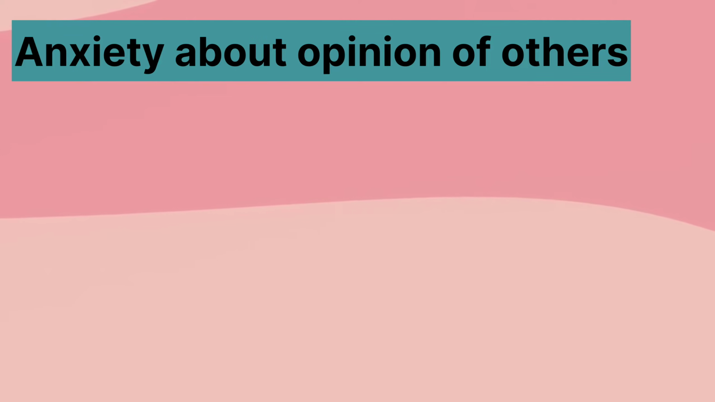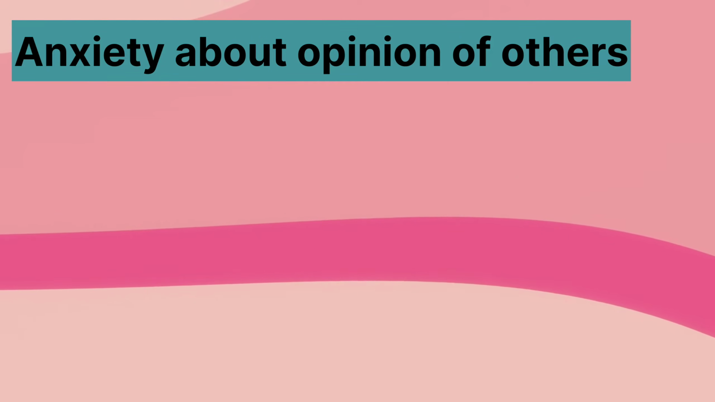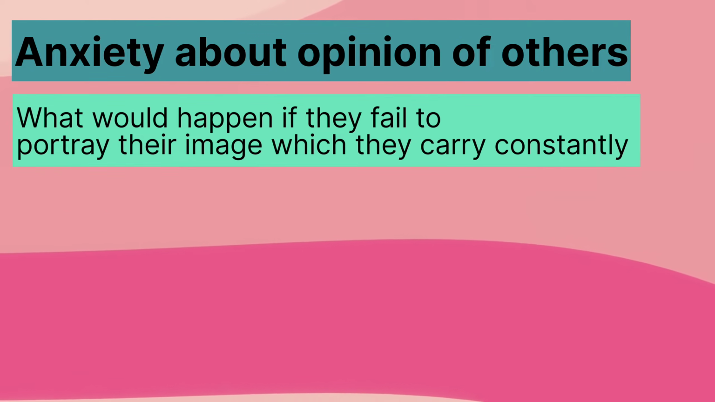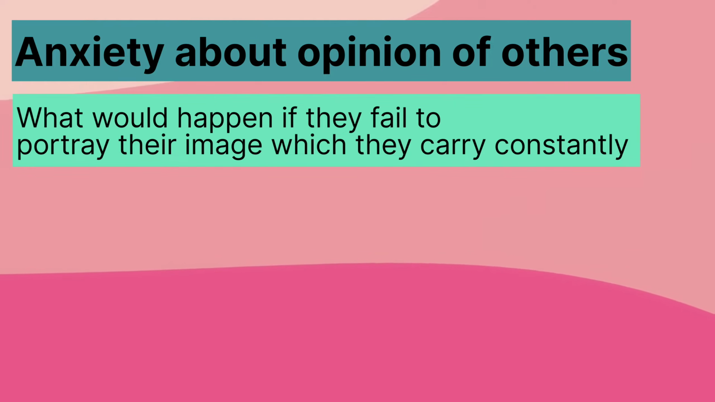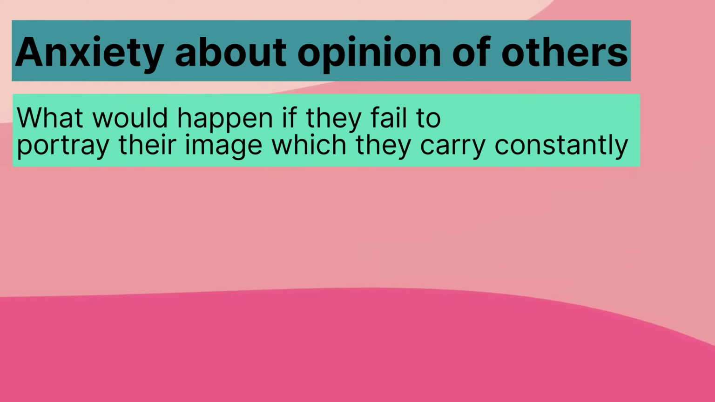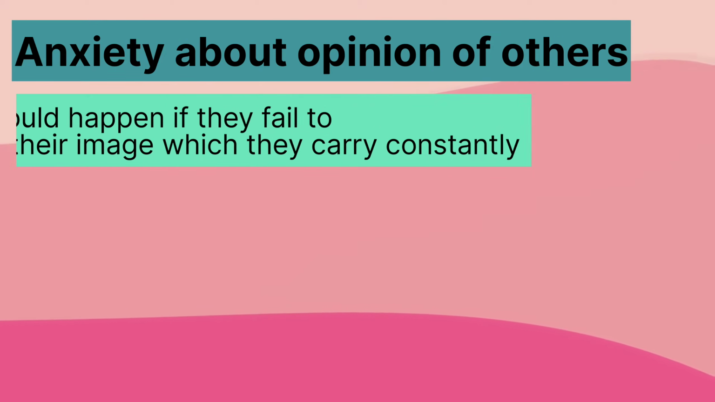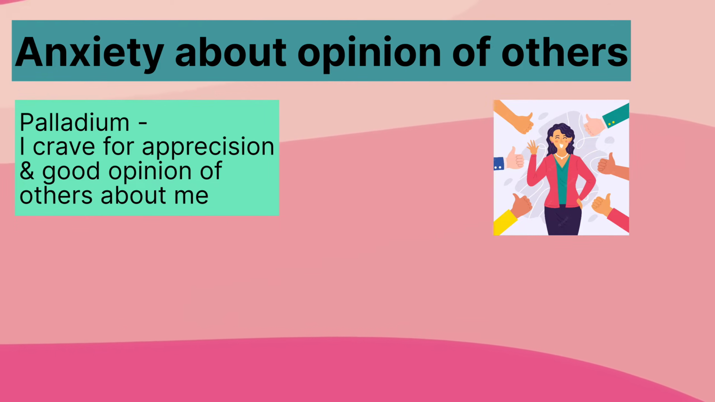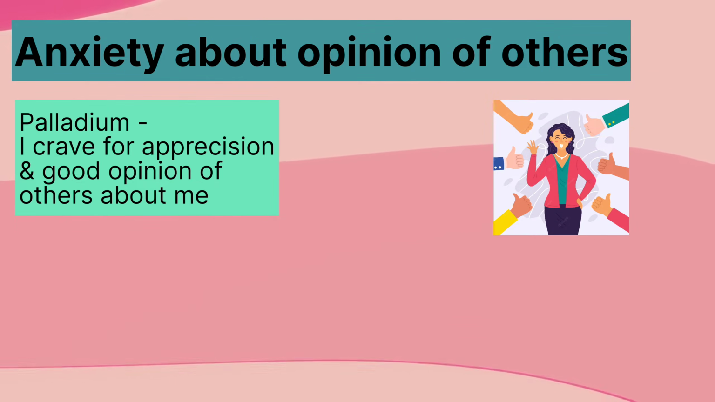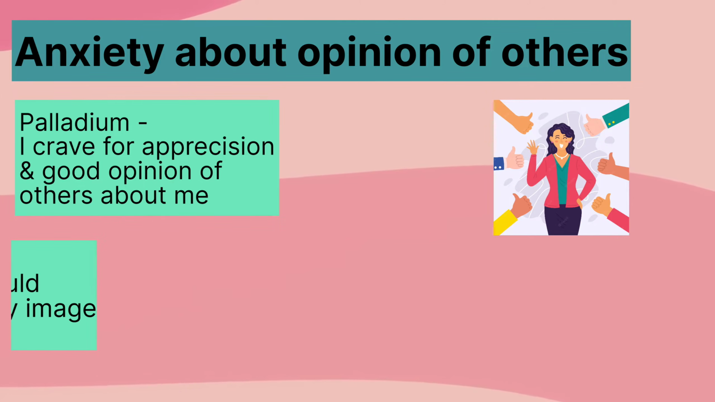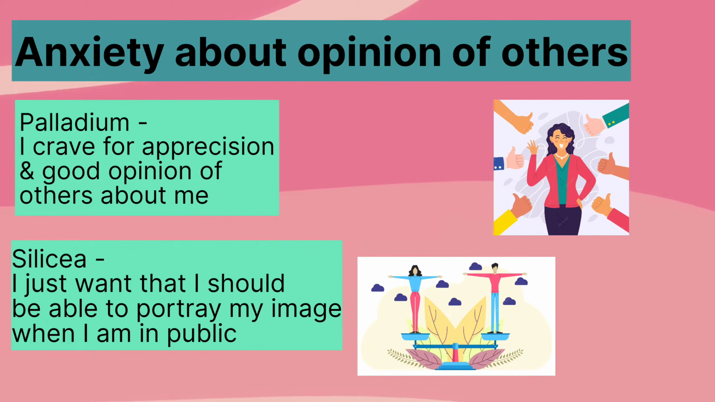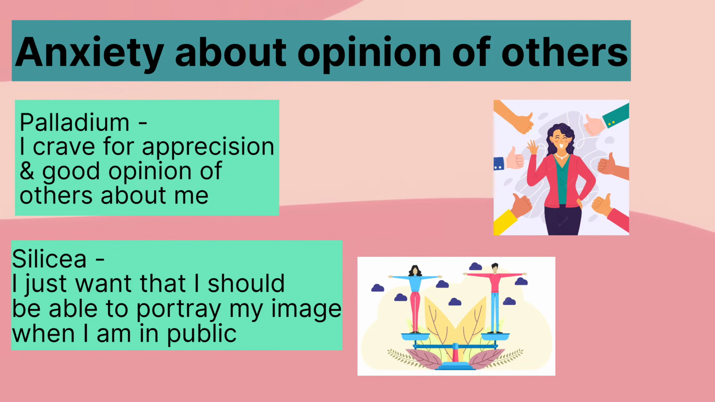Another important anxiety of Silicea is about the opinion of others about them. Here they fear what would happen if they fail to portray that image which they are carrying constantly. Now here it is important to differentiate it from Palladium, where Palladium craves appreciation and good opinion about him, whereas in Silicea these people just feel that they should be able to maintain their image in public as they have maintained right from the beginning, which need not be good always.